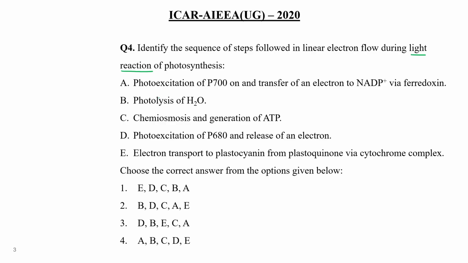So in A choice, they have mentioned photoexcitation of P700 and transfer of an electron to NADP via ferredoxin. B, photolysis of H2O. In C, chemiosmosis and generation of ATP. D, photoexcitation of P680 and release of an electron. And E, electron transport to plastocyanin from plastoquinone via cytochrome complex. So we have to choose the correct answer, means the correct pattern of sequence of these statements.